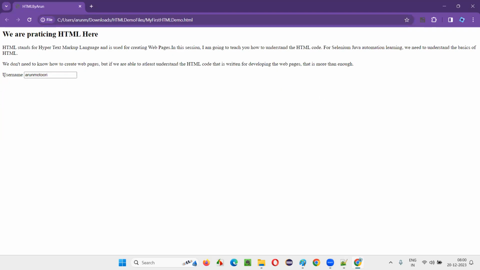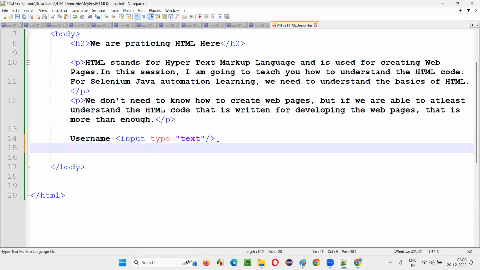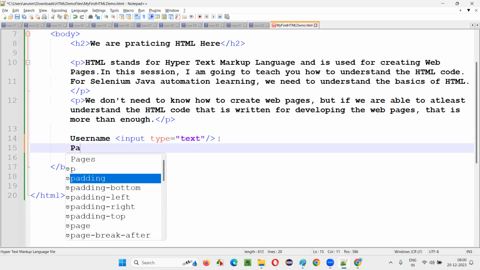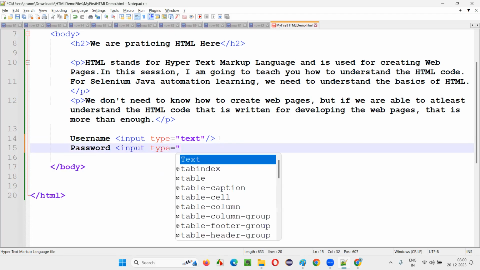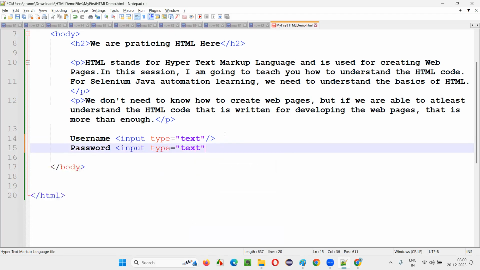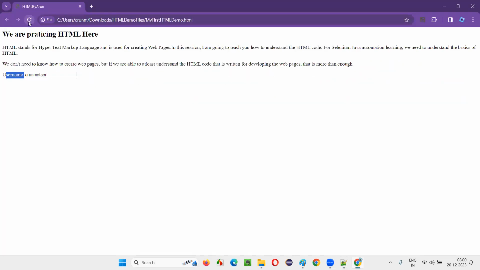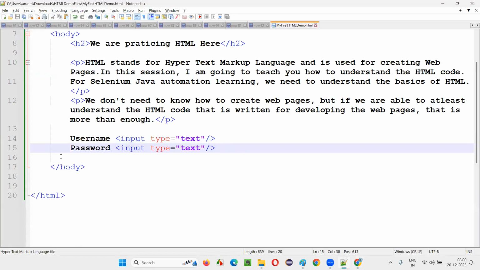Okay. I want to create a password field. Password. Again, input tag. Type is equal to text. If I give this, there's a problem, I'll tell you. Save this. Refresh. It's coming in the same line. Username and password are coming in the same line. I want it to be displayed in a new line. What do I have to do?